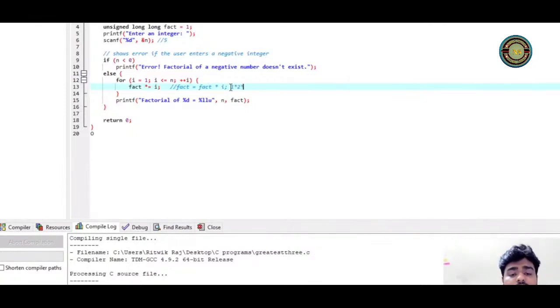In the third loop it will be 3, 4, 5. And once it comes to 5, less than equal to 5, it will work. 6 less than equal to 5, it will not work and it will get printed. What will print? It will print the value of this, which I think will be 120 if I'm not wrong, right? So this is the code for factorial. If you have not understood this, don't worry, watch some tutorials on our channel, watch how we have explained this. And also you can see I have several other programs, but we don't have time and I want to give it to you as an assignment.